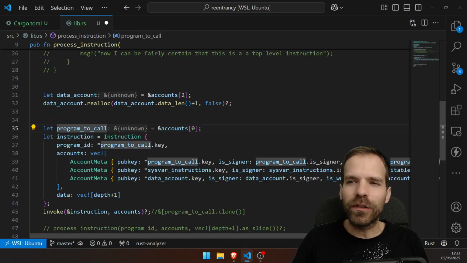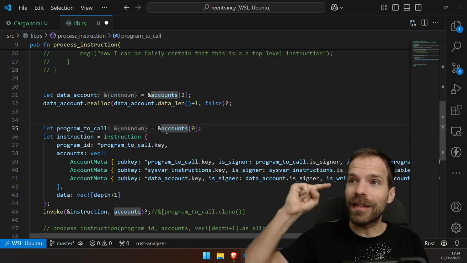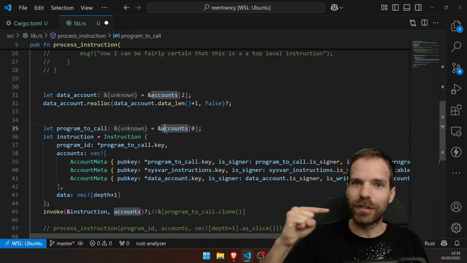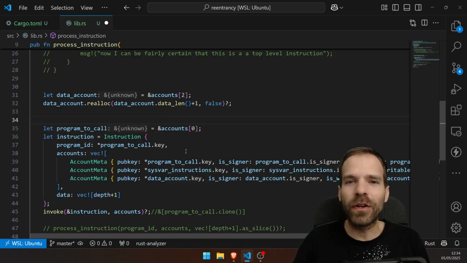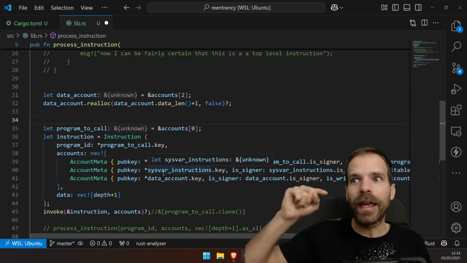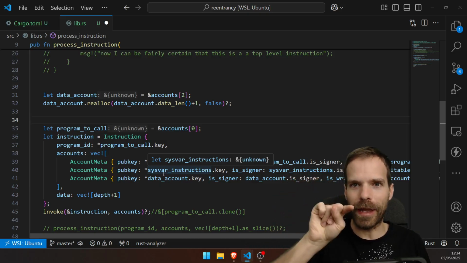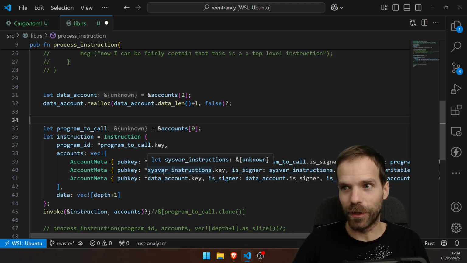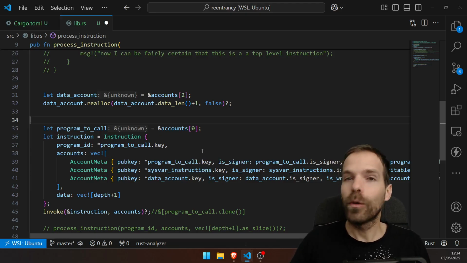And we were calling ourselves because I put that in as an account, so I don't need to do many modifications if what I want to do is build a program that calls other programs. I basically give it a list of programs and then it should CPI through those. And all of them will be the same program, really, with the same code, but different programs. So basically we're going to do the same thing as we did here with a self-CPI, except now we're jumping between programs. So program A gonna call program B, gonna call program A. And we're gonna check if that's possible, because I think it is not, but I've never tried and I don't know what the error would be. So therefore, we gotta try.